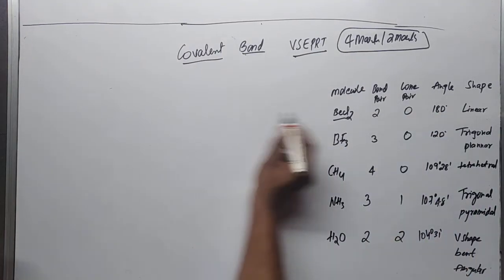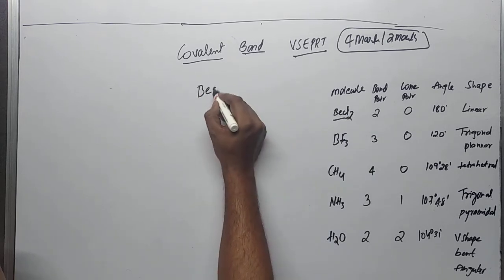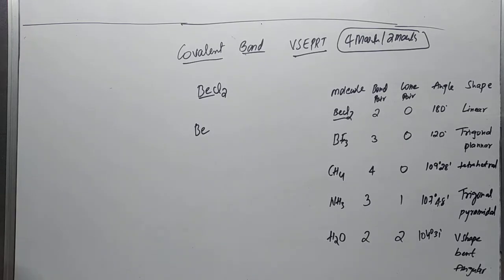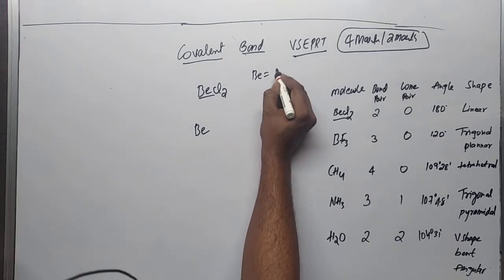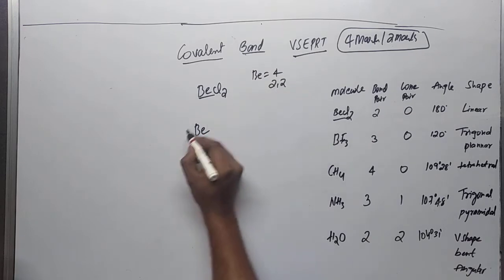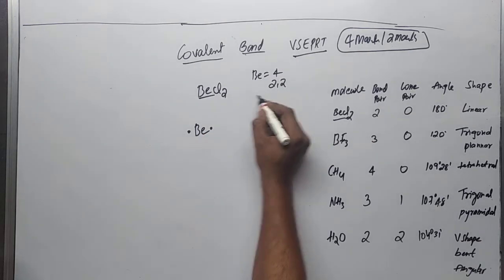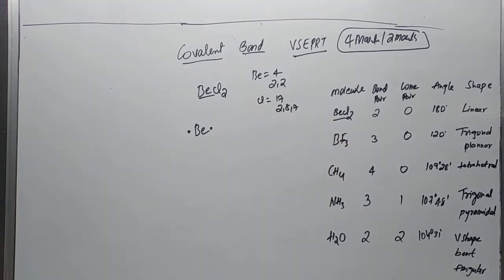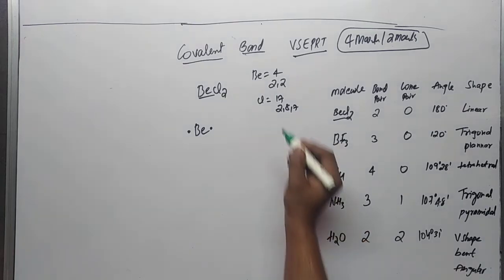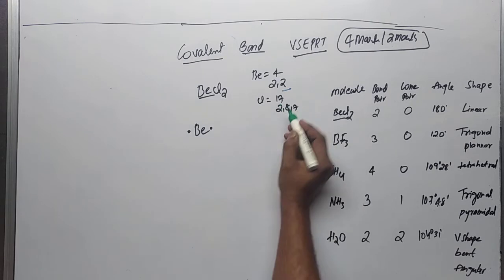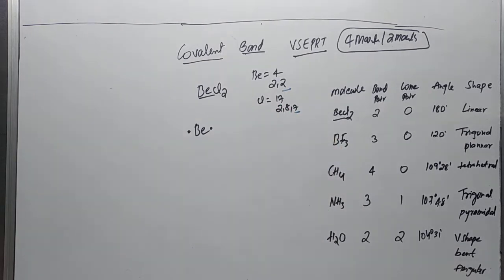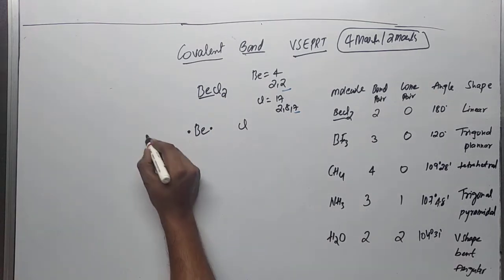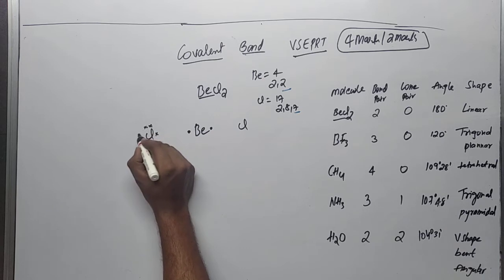How do I explain? See, beryllium chloride. Beryllium is the central atom. Beryllium atomic number is 4, which we can write as 2, 2. So beryllium has 2 electrons in the last shell. Chlorine atomic number is 17, so 2, 8, 7, right? So beryllium has 2 electrons in the last shell. Chlorine atomic number 17 has 7 electrons in the last shell. We have 2 chlorine atoms, so each chlorine has 7 electrons in the last shell.